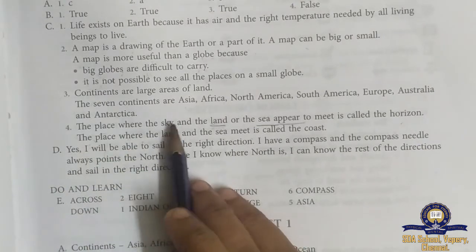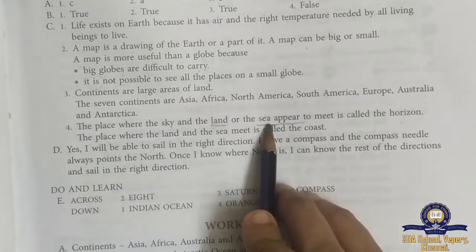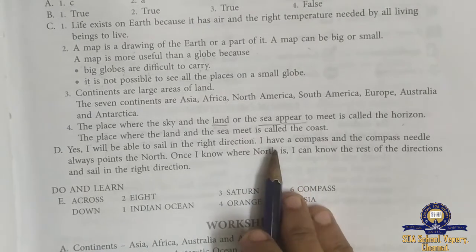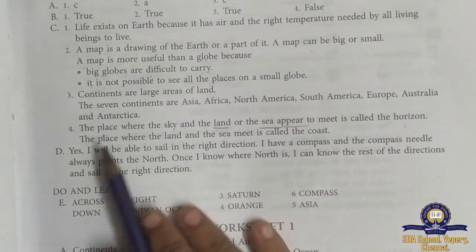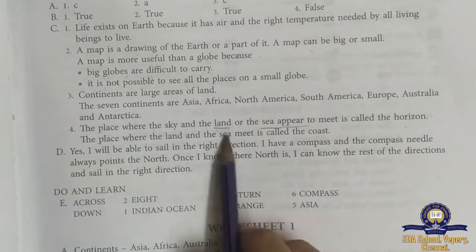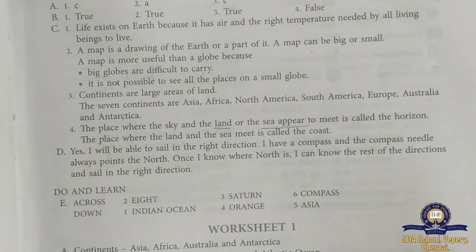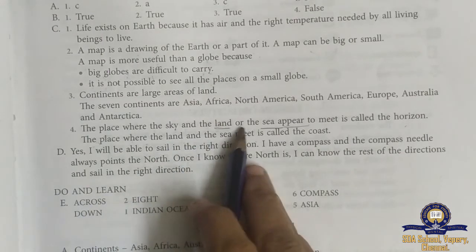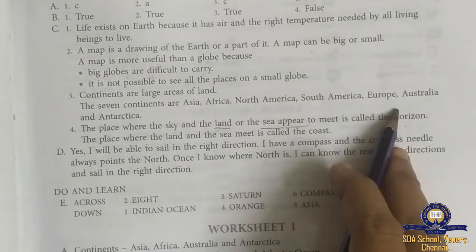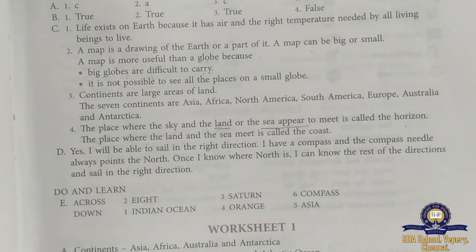The place where the sky and the land or the sea appear to meet is called the horizon. And what is a coast? The place where the land and the sea meet is called the coast, okay? But the place where the sky and the land or the sea appear to meet is called the horizon. It's very easy to understand and to remember also. Horizon and coast. Yes? Okay, these are the only 4 questions in the second lesson.